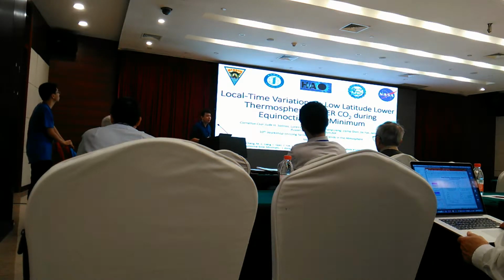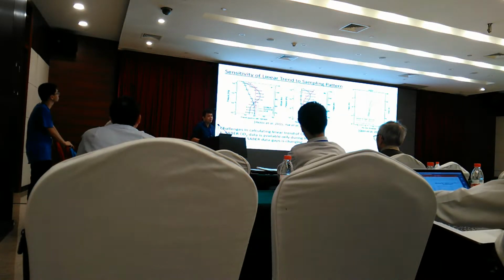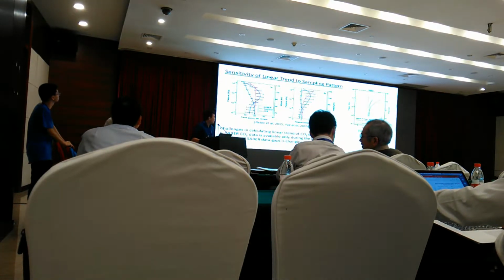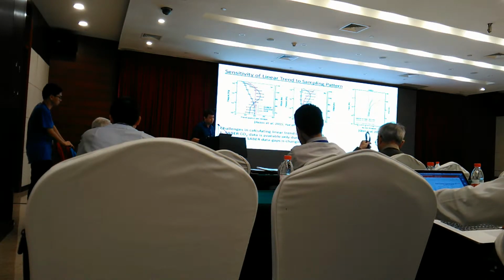And I'd like to talk about our recent work here on the local time variations of the low latitude, low return atmospheric SABER CO2 during equinoctial solar minimum. This work is motivated by numerous studies showing the sensitivity of the linear trend in SABER CO2 to its sampling pattern. I believe this was already alluded to numerous times during the past few days.